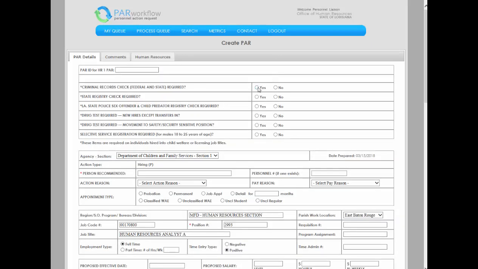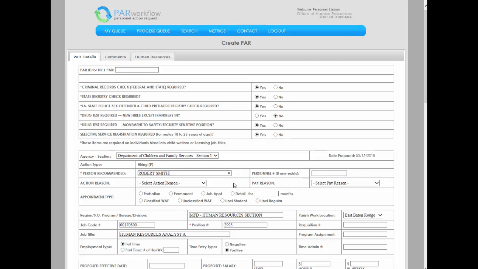The first step is to select Yes or No for all pre-employment security screenings. Next, enter the name of the candidate and complete all other blank areas relative to this action, including all required justifications, references, etc. Do not enter a proposed effective date at this time.